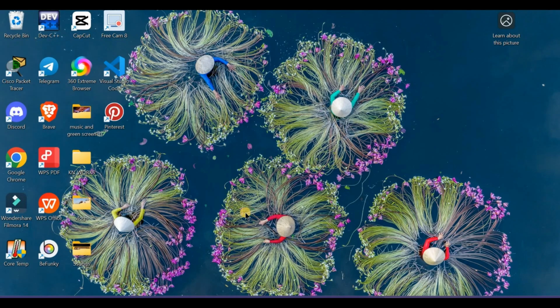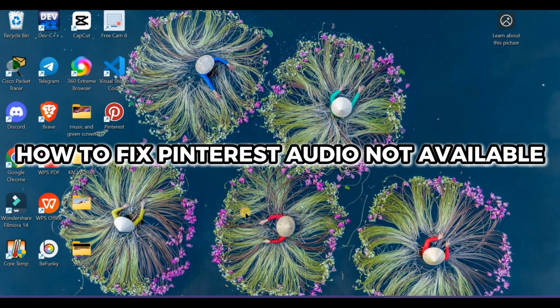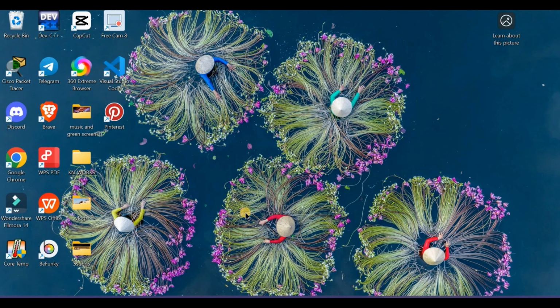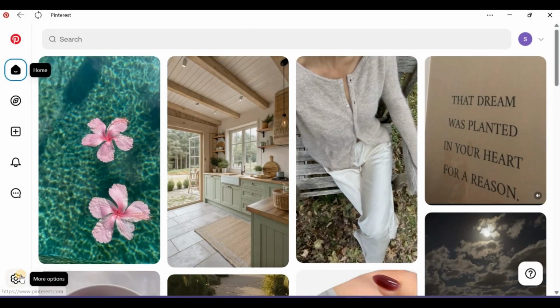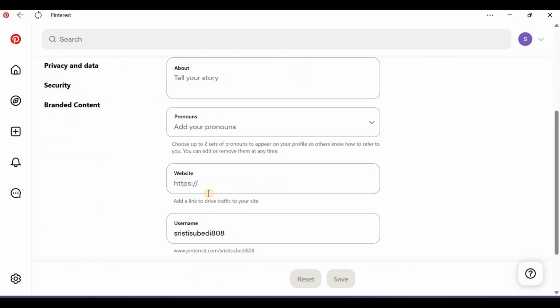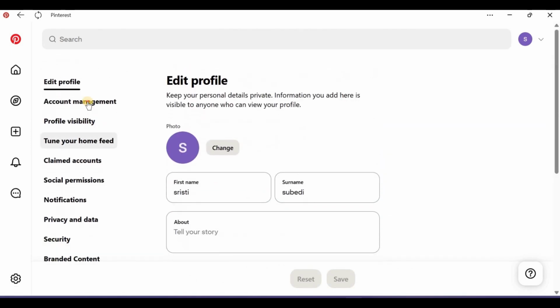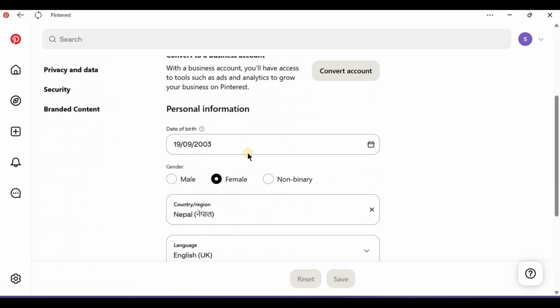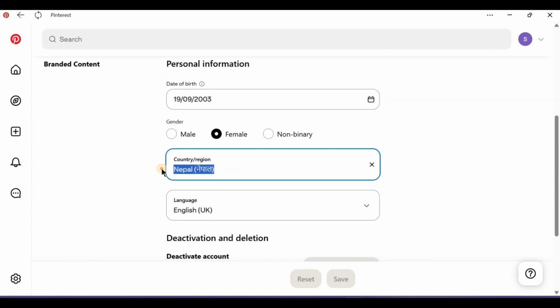Can't listen to audio on Pinterest due to location restrictions? Here's how you can fix it. Check your location settings on Pinterest. In some cases, certain audio or video content is region locked, and this can cause issues with availability. Make sure your location is set correctly in the Pinterest settings.